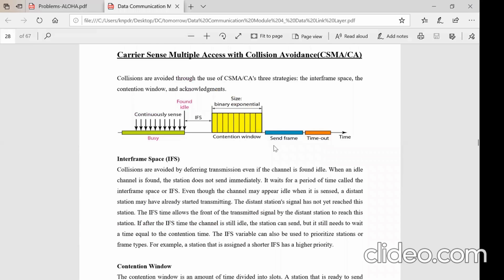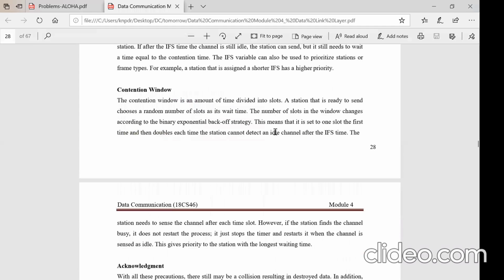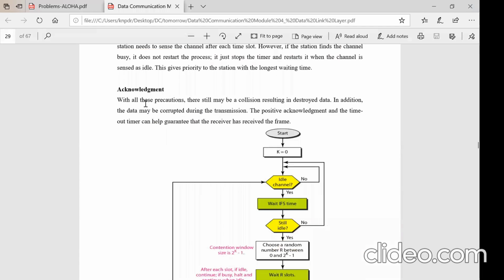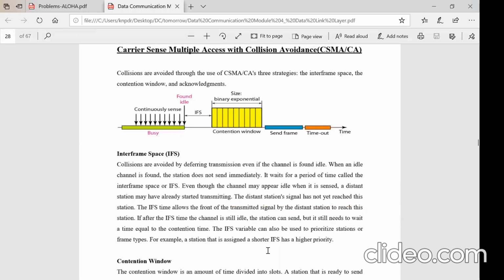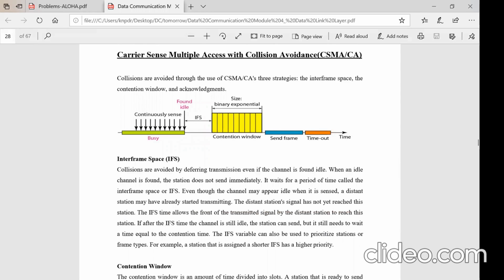And then it sends the frame, and after sending the frame, it will wait for the acknowledgement from the receiver to know whether the packet has been received safely or not. That is the third strategy. So these are the three strategies incorporated in CSMA/CA. One is the persistence method. Then the second is the interframe space. Then the contention window. Then the last one is to send the frame and wait for the acknowledgement, right?